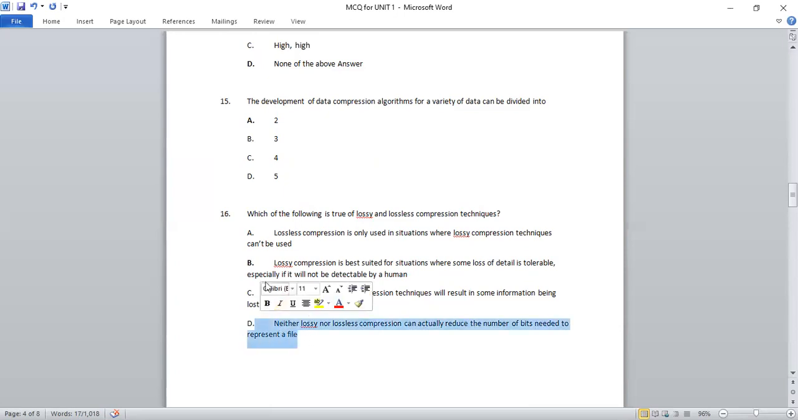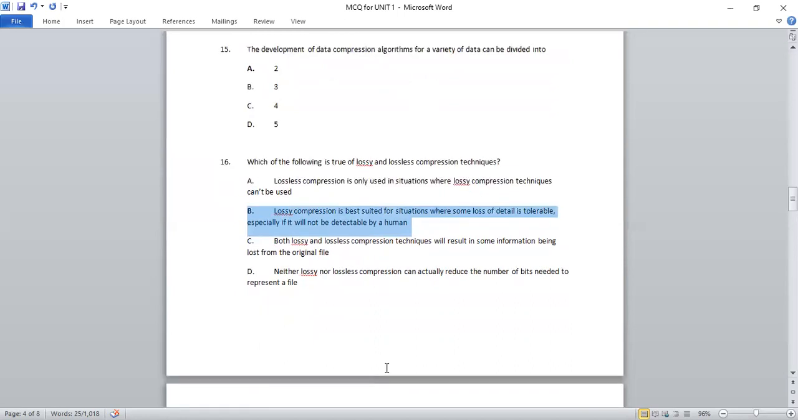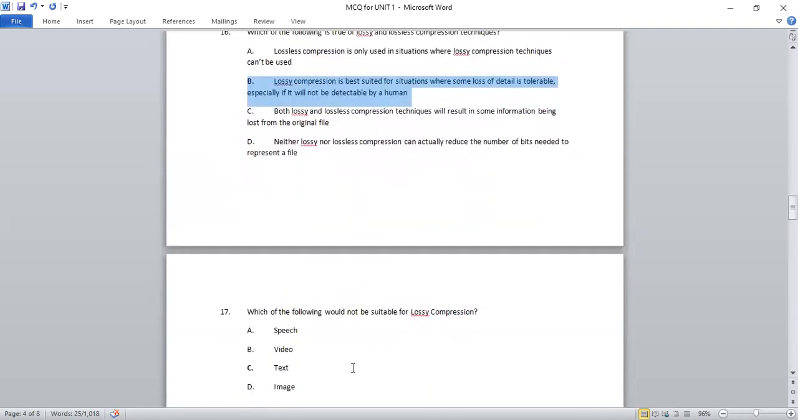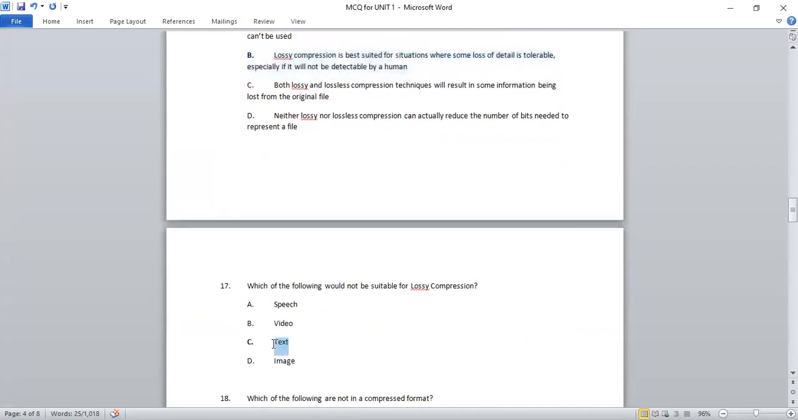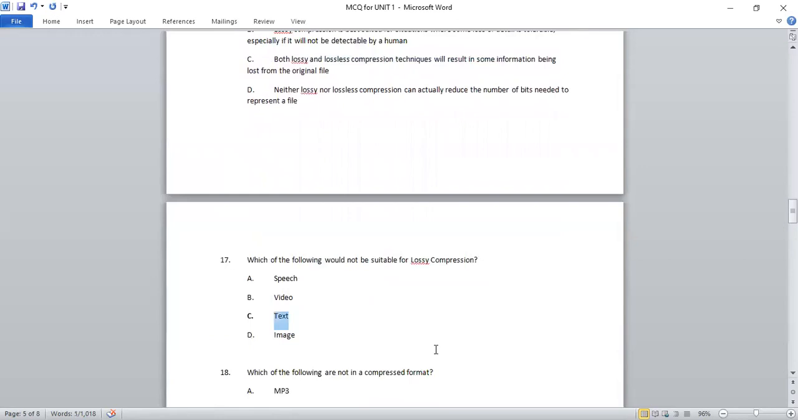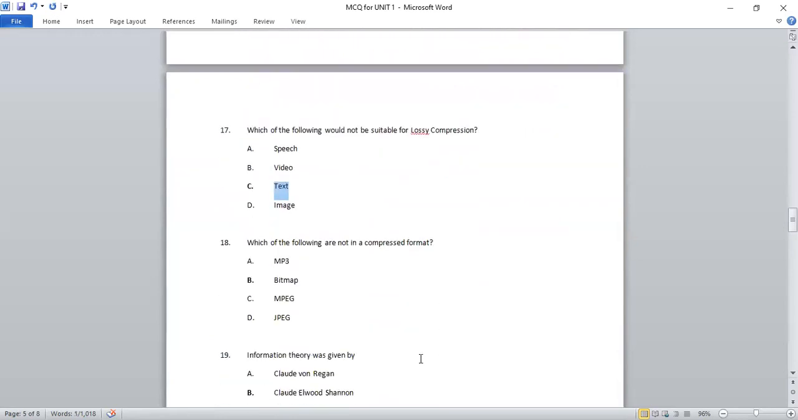This is not at all correct. So the right option will be the B option, that is the lossy can handle certain loss of information which is tolerable. Next question, 17th. Which of the following would not be suitable for compression, lossy compression? So which one will not be suitable? It will be text. We have already seen and we have given description many a times about lossy and lossless.